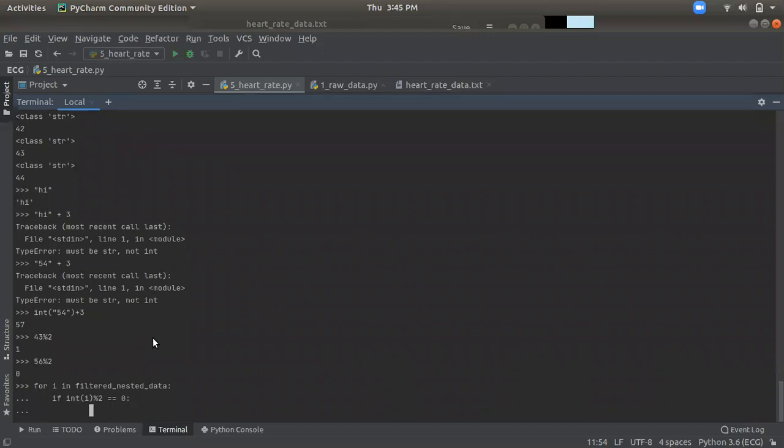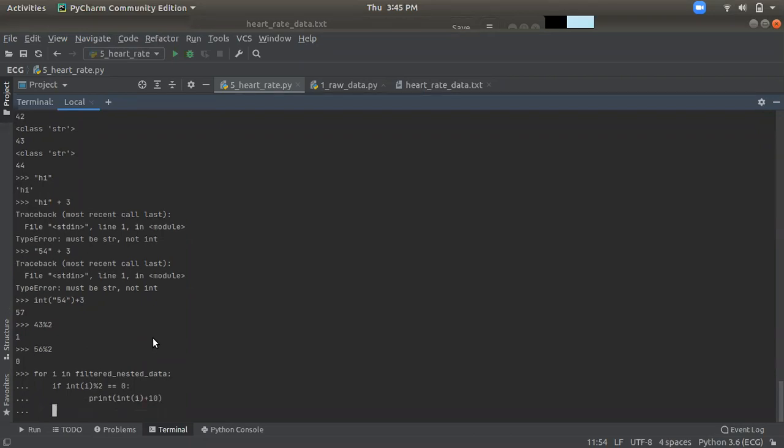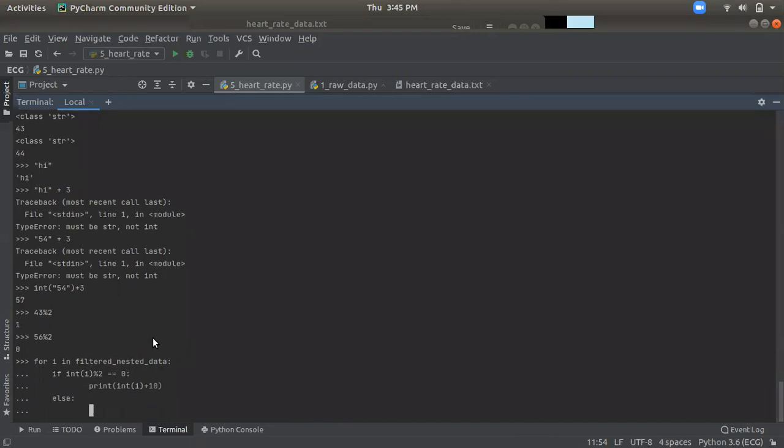Then we print int I plus 10. Okay. Now in the else part, since we handled the even number, we have to add only 5, right? So we make it an integer, I plus 5.